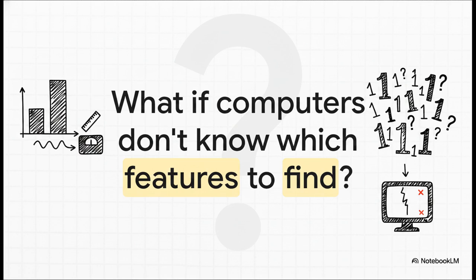We just saw how algorithms can predict things when we give them clear features, right? Like height or weight. But what if the computer doesn't know which features to look for? Think about recognizing handwriting. Every single person writes the number 1 slightly differently. The exact pixels illuminated are never ever the same twice. Traditional models really struggle here because nobody explicitly programmed a vertical line feature for the computer to recognize.